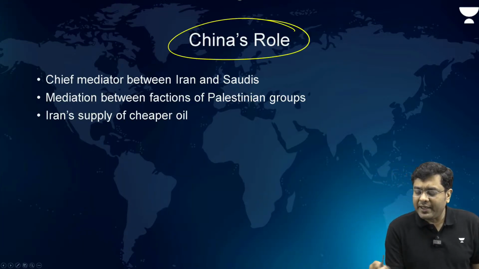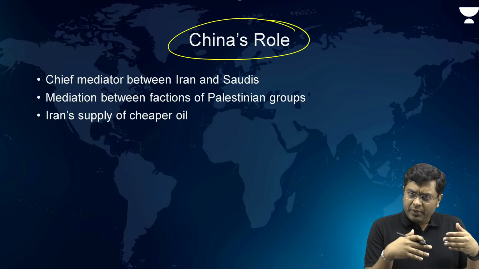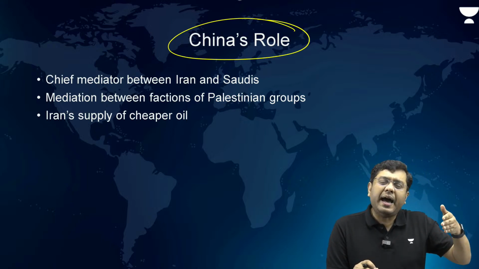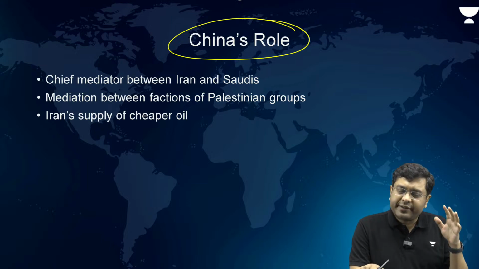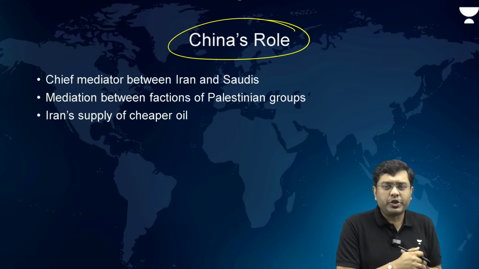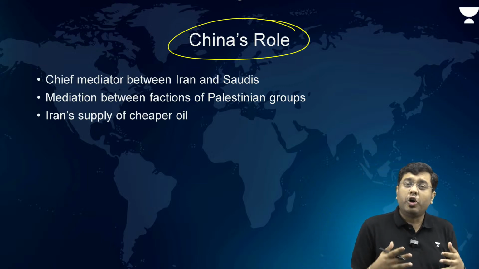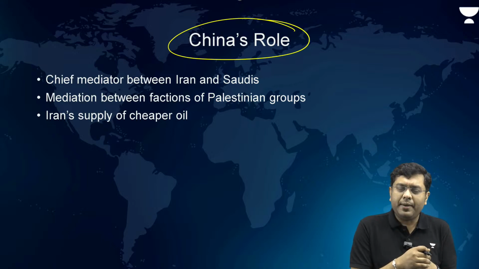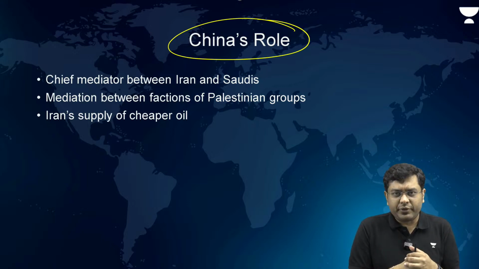When we talk about China's role, China has been trying to place itself as a peacemaker in West Asia and at the same time a supporter of the West Asian cause. What is that cause? As envisioned by China, and as written in the article, they are fighting the oppressors.